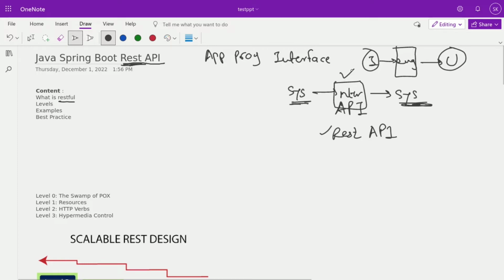And for a certain API, there are levels. If you know about the history of programming, first in Java, if you have the idea, we were writing socket to socket communication, meaning socket 1 communicates with socket 2. This is system 1 and this is system 2.